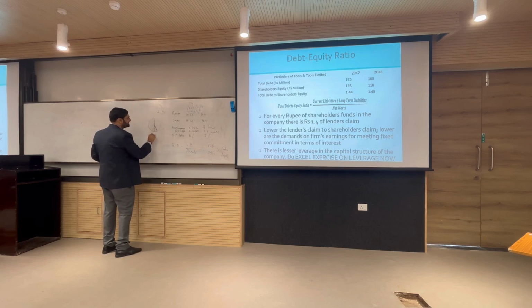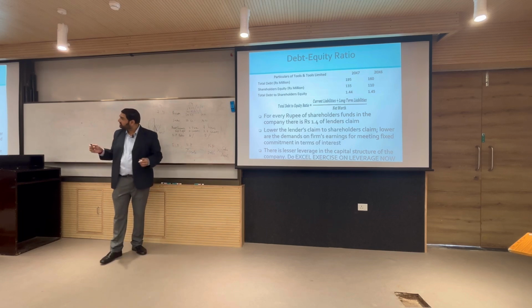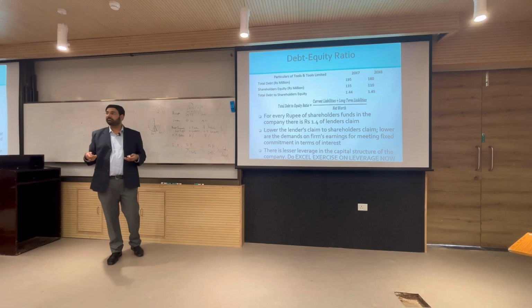So this ratio is 60:40 currently, broadly, right? If it keeps rising to 75-25, very soon debtors will be alarmed, because you are playing only with our money.